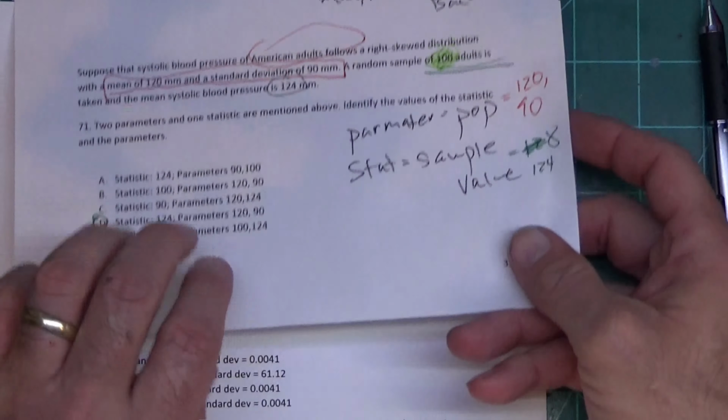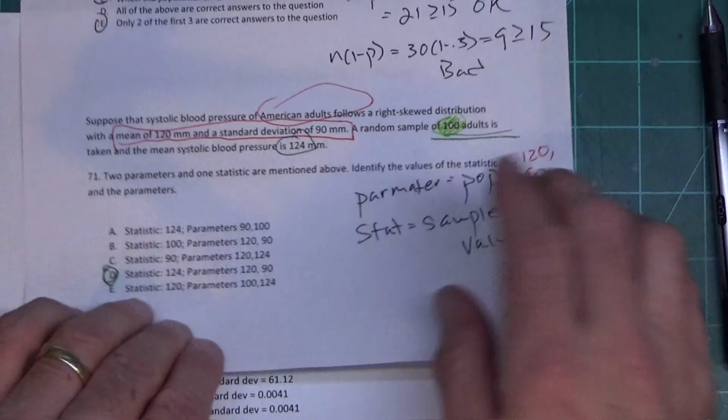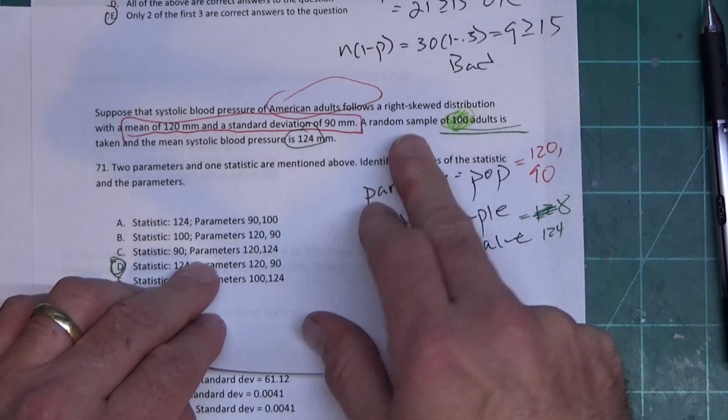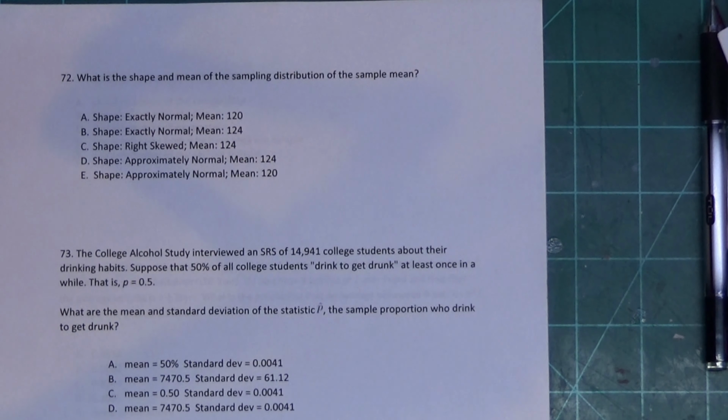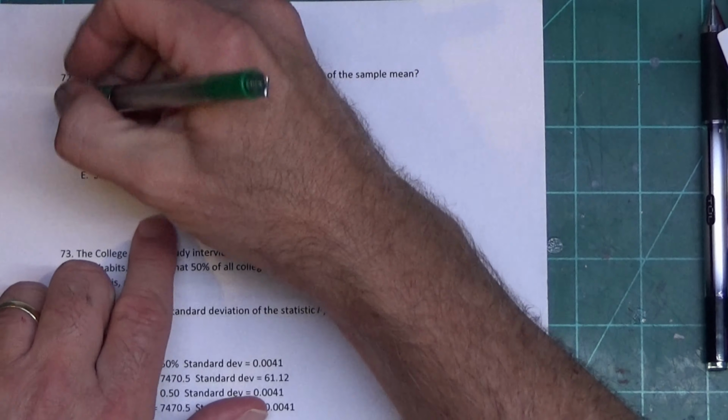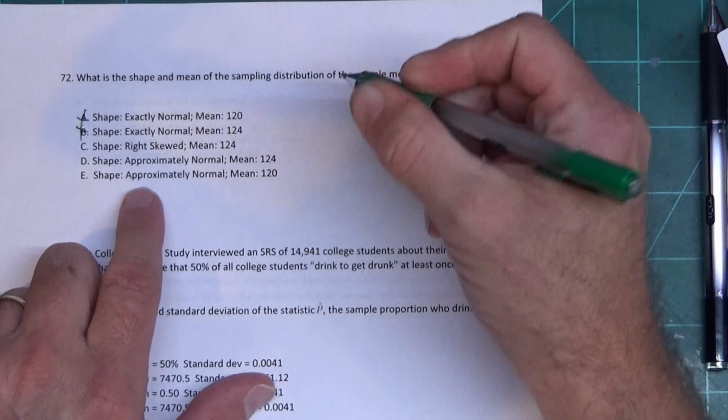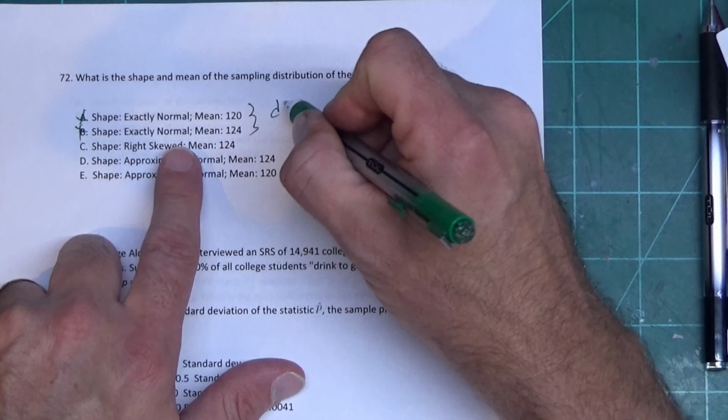Now, one thing about this is this problem doesn't say normal in it. It says right skewed. Because of the right skew, I can't say exactly normal. So when I come over here, I can cross off anything that says exactly normal. So I can't say exactly normal because I didn't start normal.